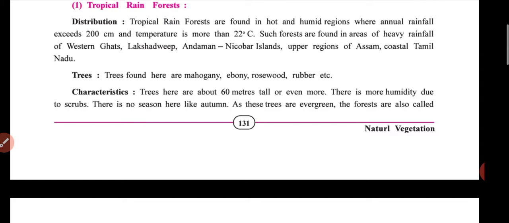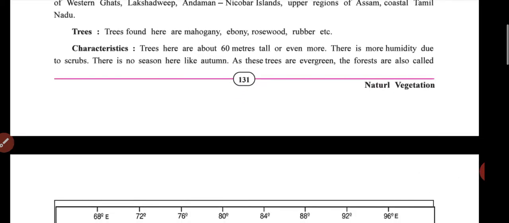Here we can see trees like mahogany, ebony, rosewood, rubber, etc.